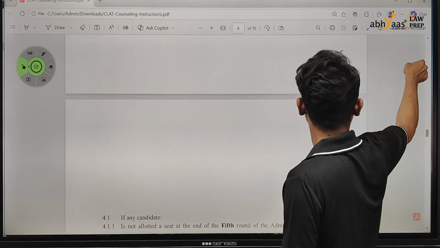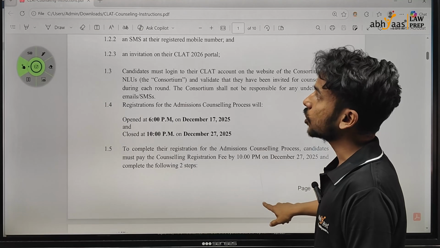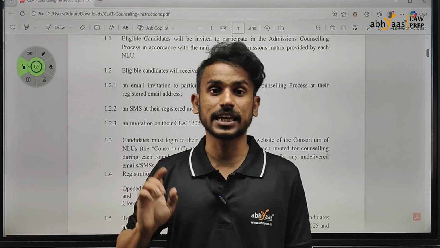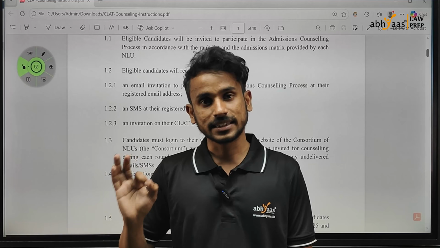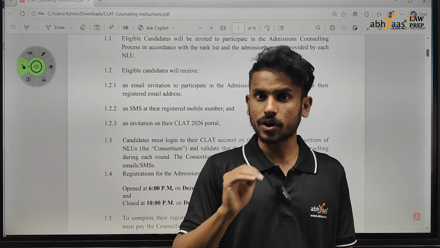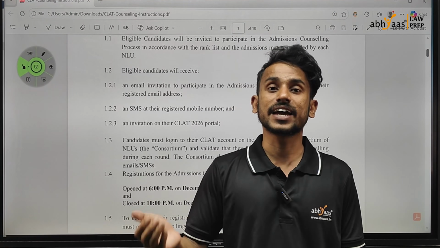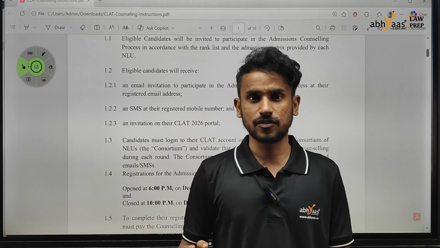If you come to the second page itself, it mentions 3 options that a student can exercise in each of the rounds, and it also says that by default there is no option which is selected. That means in the first round, second round and third round, you're called to click on any of the buttons, and if you don't come and click, it will be deemed as if you have exited from the CLAT counseling process and a full refund will be made to you.